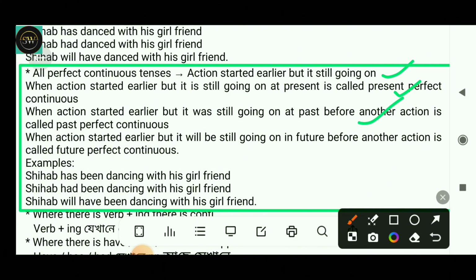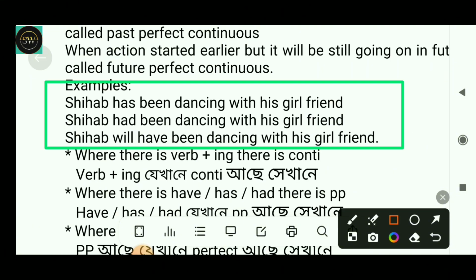And when action started earlier but it will be still going on in future before another action is called future perfect continuous. For example, Shihab has been dancing with his girlfriend, that is present perfect continuous. Then Shihab had been dancing with his girlfriend, that is past perfect continuous. And Shihab will have been dancing with his girlfriend, that is future perfect continuous.